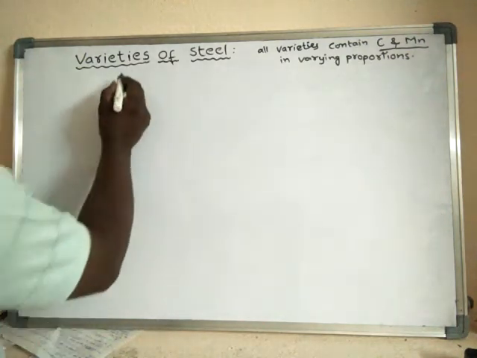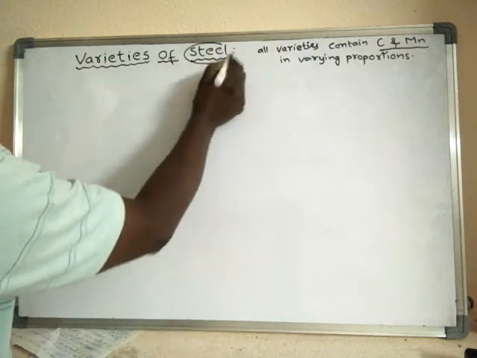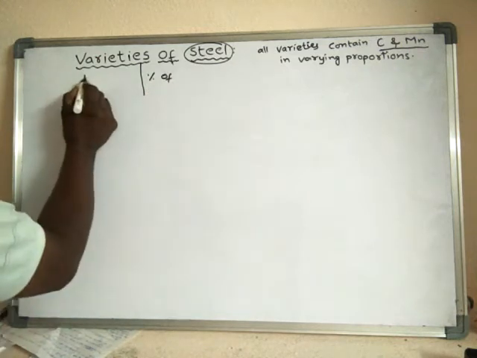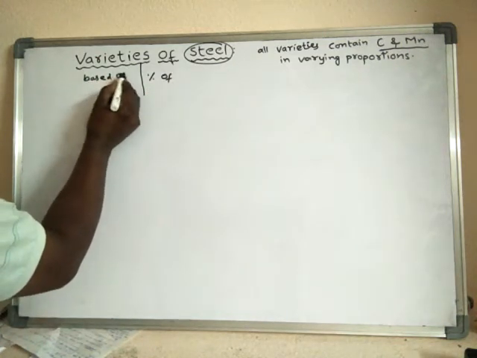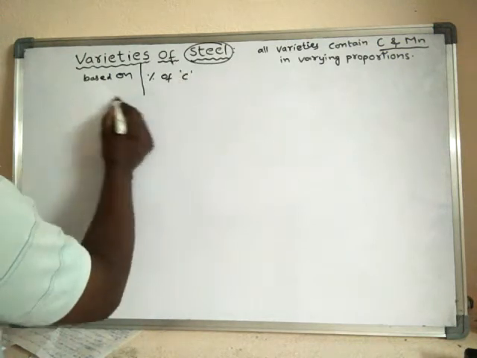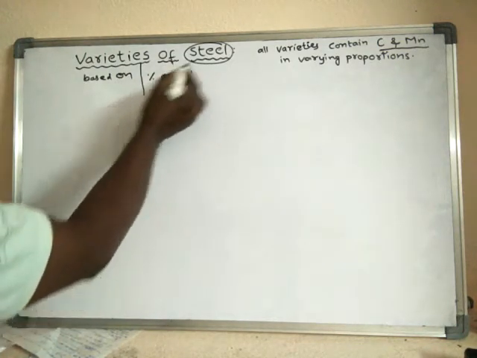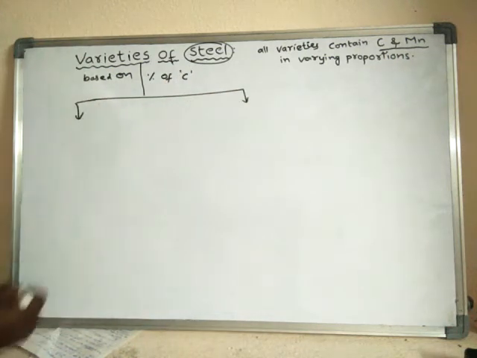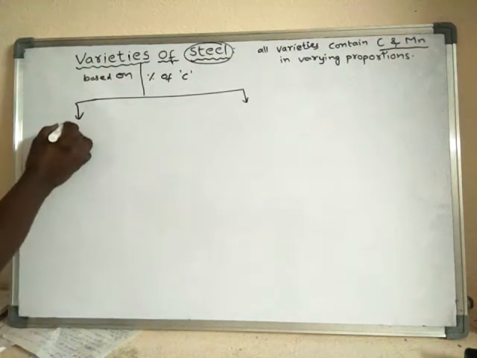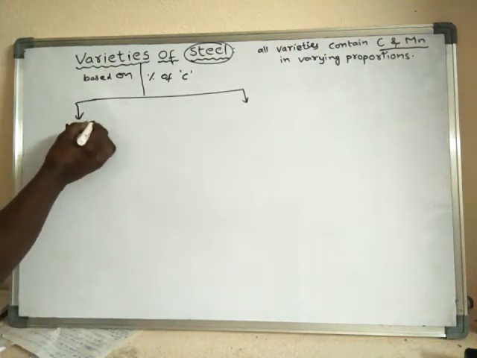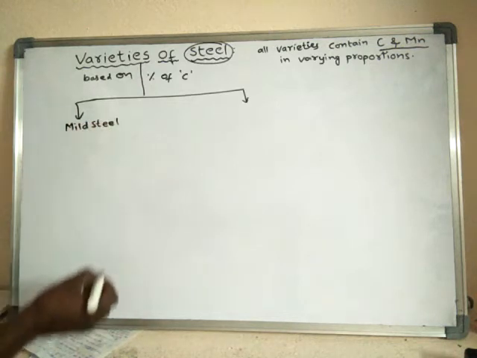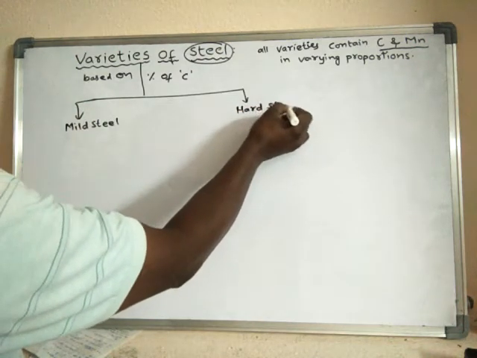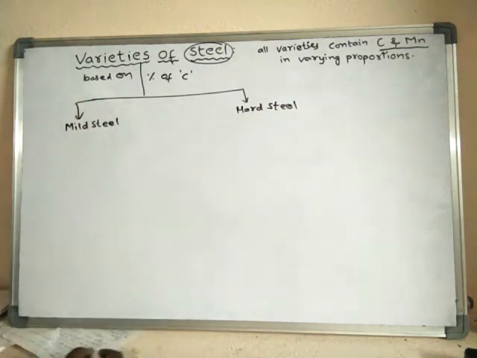Based on the percentage of carbon, the steel is classified broadly into two categories. One is mild steel and another one is hard steel.